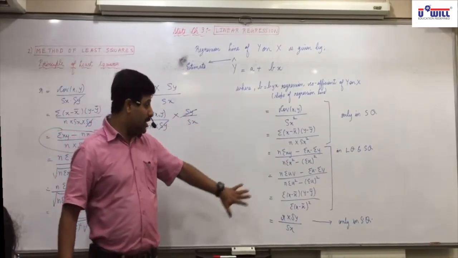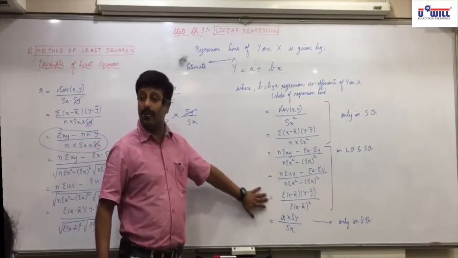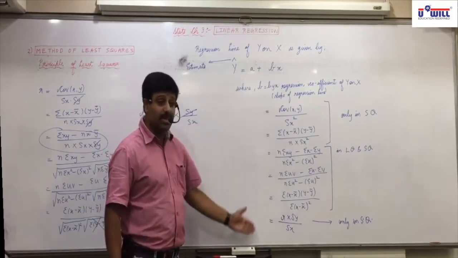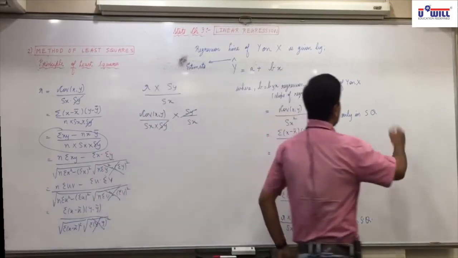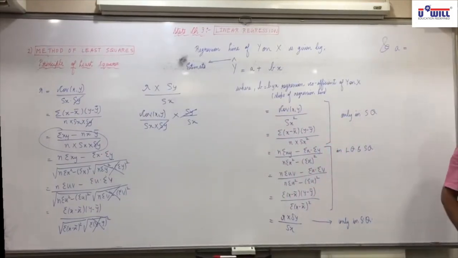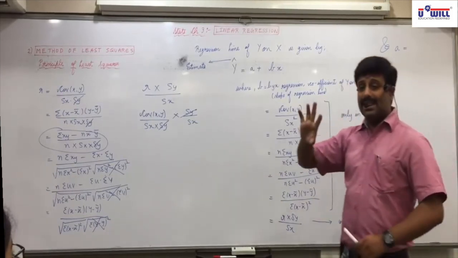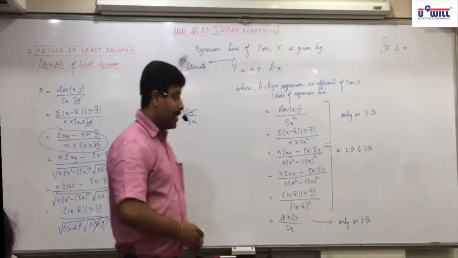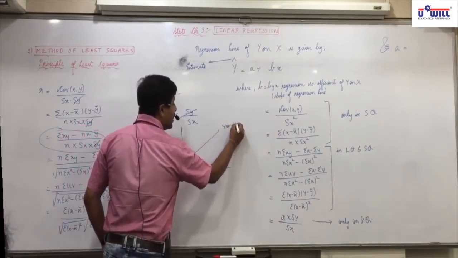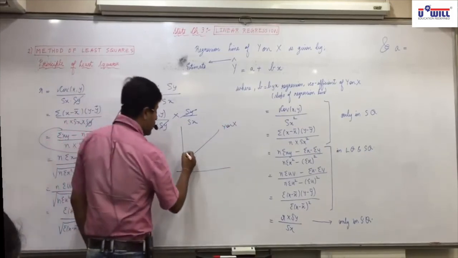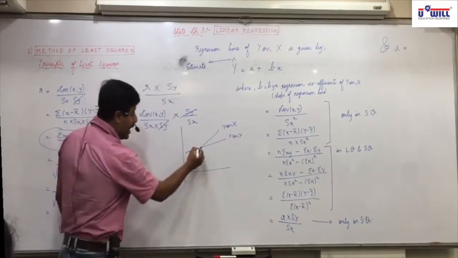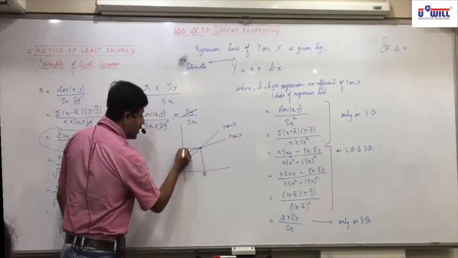So tomorrow we will start with these long questions based on xy formula and last formula. One thing is remaining, a. These are the formulas of b. And a equals to. Now listen everyone. Two regression lines. As I said, the other one is not in your syllabus, which is x on y. If you make two regression lines, y on x, listen carefully, and x on y, they always intersect at x bar and y bar.